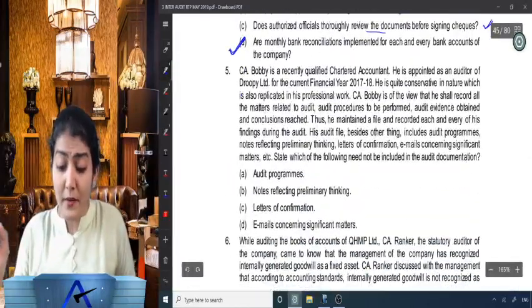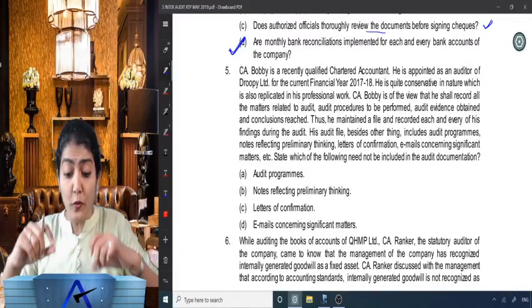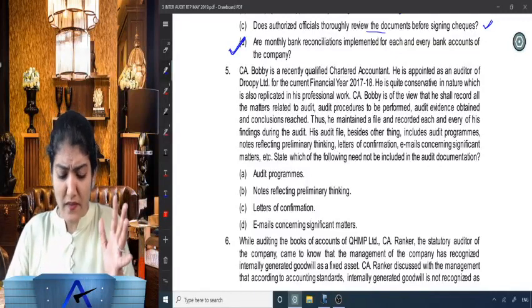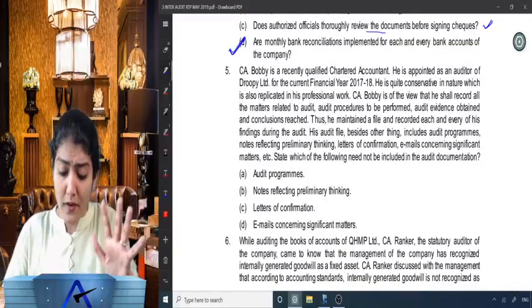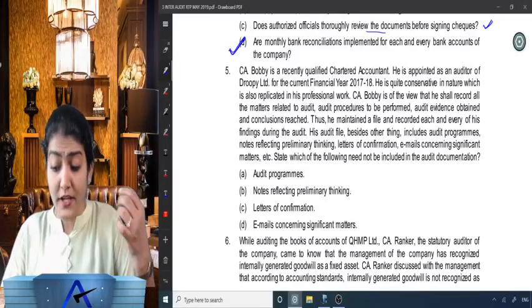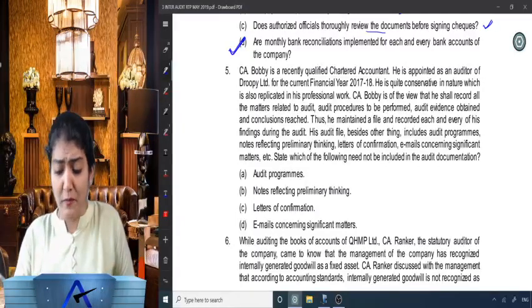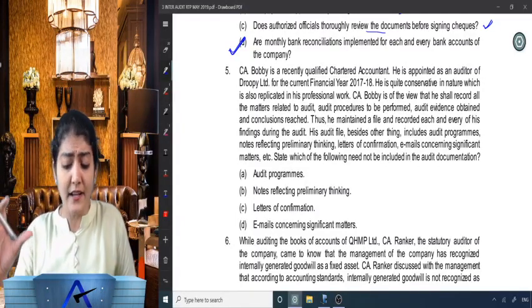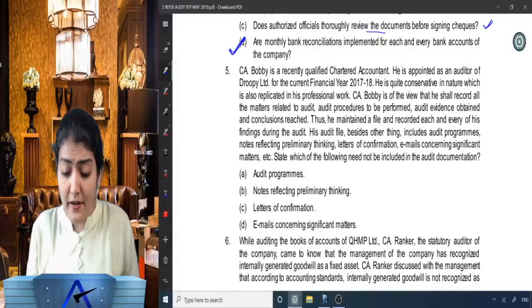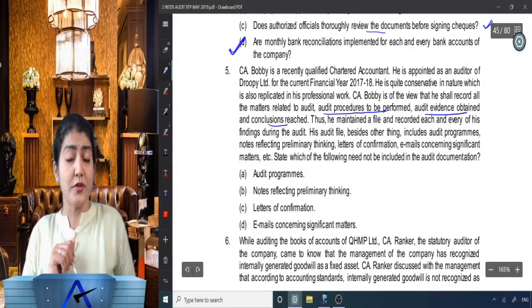CA Bobby is a recently qualified chartered accountant. He is appointed as an auditor of Droopy Limited for the current financial year 17-18. He is quite conservative in nature, which is also replicated in his professional work. CA Bobby is of the view that he shall record all the matters related to audit, audit procedures to be performed, audit evidence obtained and conclusions reached. Rather, that's the definition of audit documentation: a record of audit procedures performed, audit evidence obtained and conclusions reached.